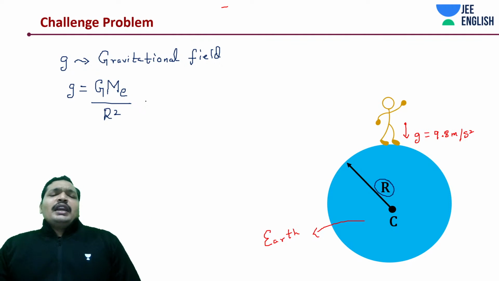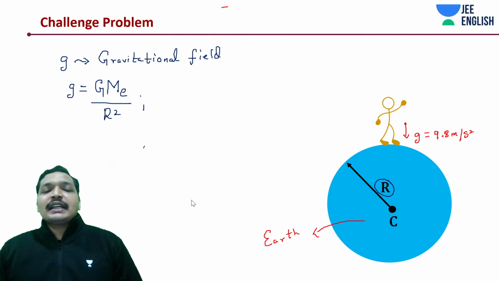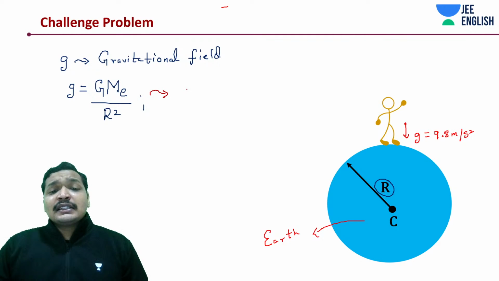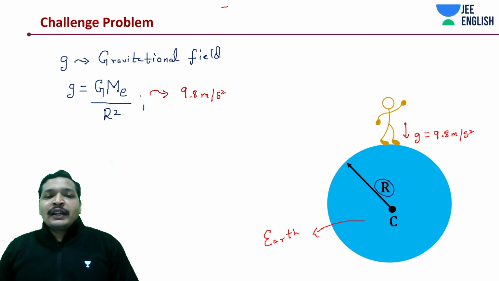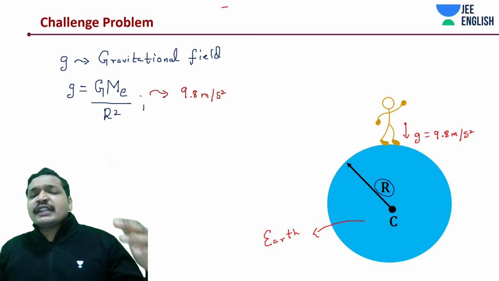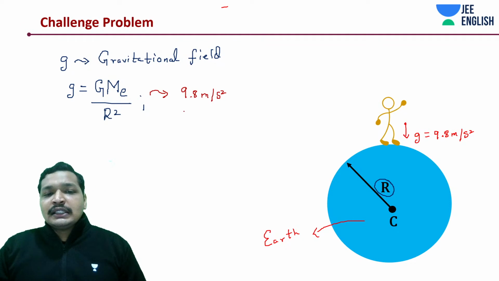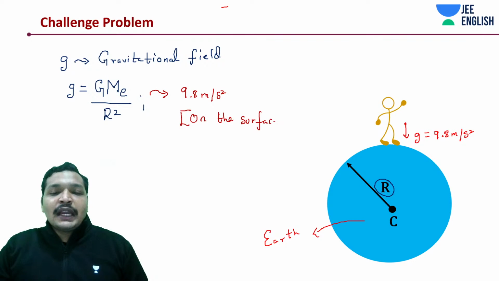So okay, fine. If this is G, this is on the surface of the Earth. This is what we have been measuring as some 9.8 meters per second squared. So what do you think is going to happen after you climb on an elevation? You think the gravitational acceleration is going to increase? This is on the surface, students. On the surface. You can experience this in real life. Okay, on the surface of Earth.